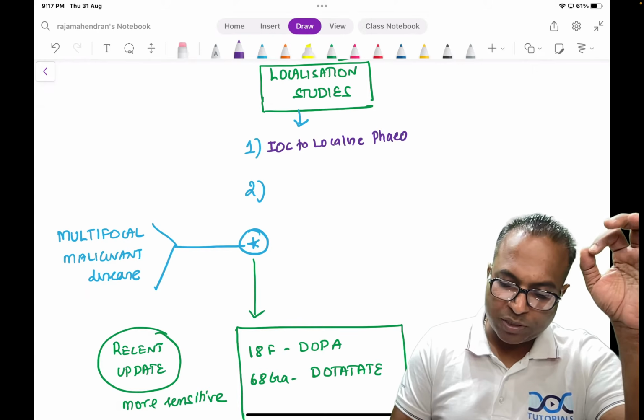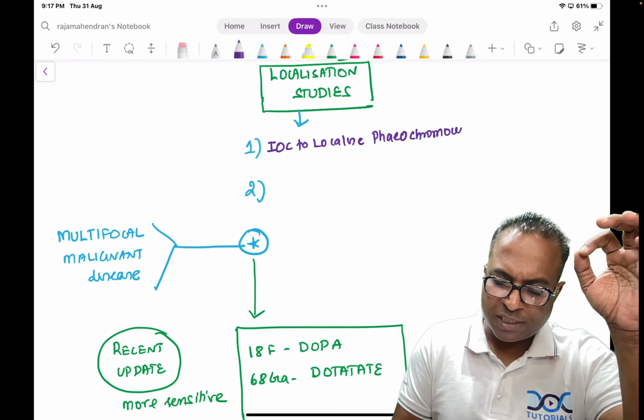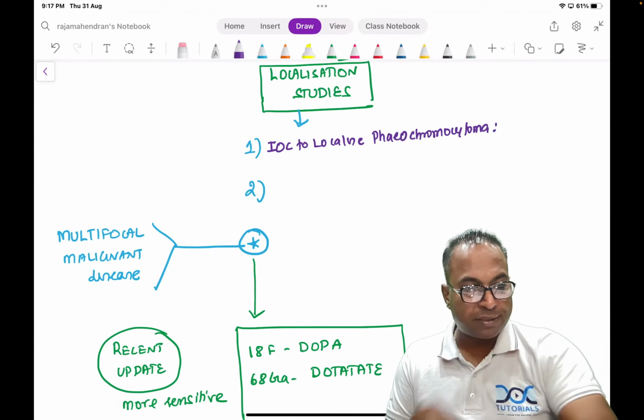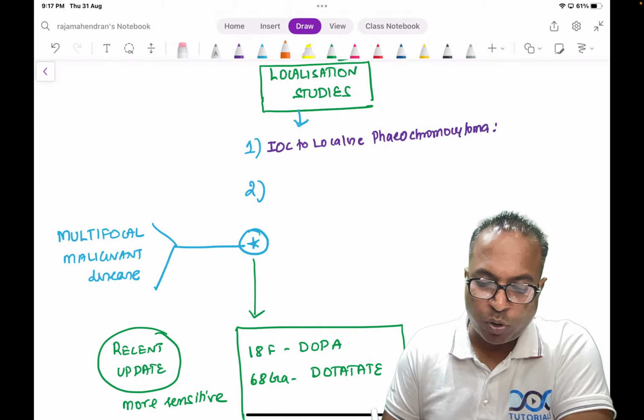phaeochromocytoma. What is the answer? Please understand, these are all simple questions, especially for the FMGE exam. These are all direct one-liners. So, investigation of choice to localize phaeochromocytoma. Answer is